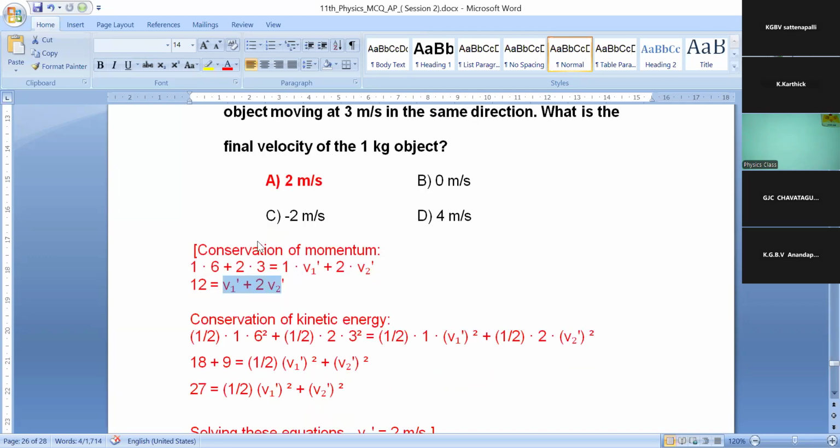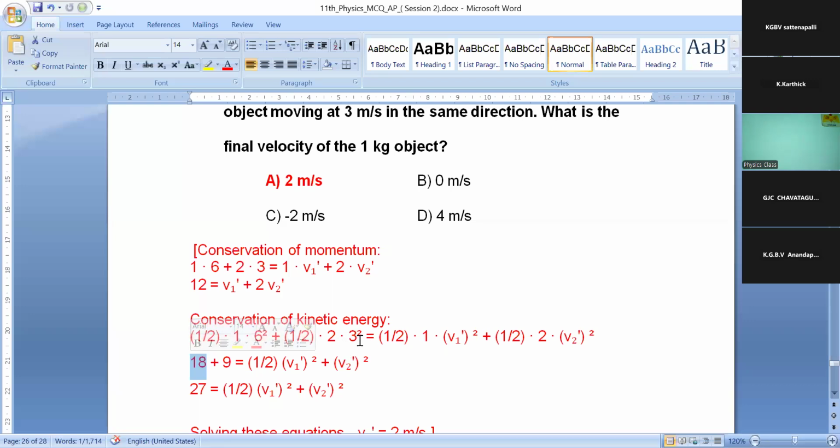Consideration of kinetic energy, half mv square. For the first object, half into 1 into 6 square: 6 square is 36, by 2, 18. Clear?